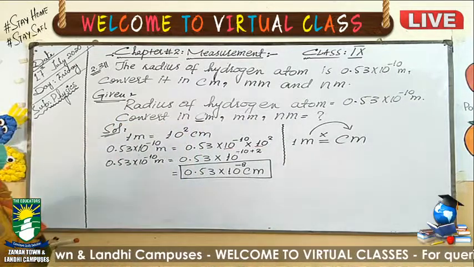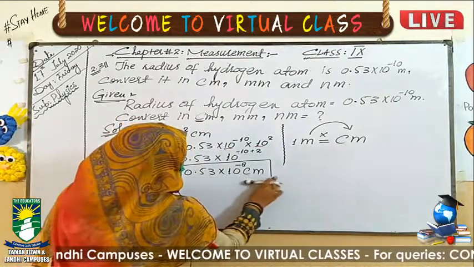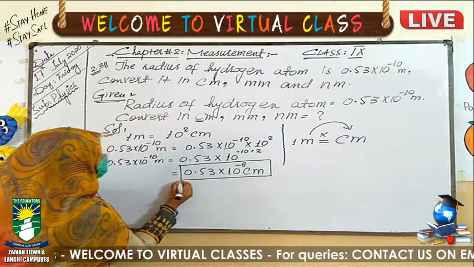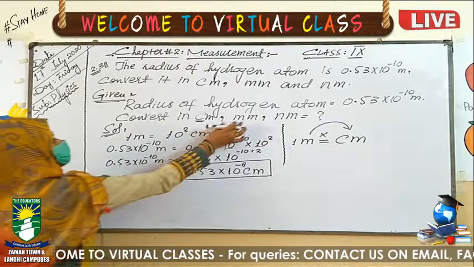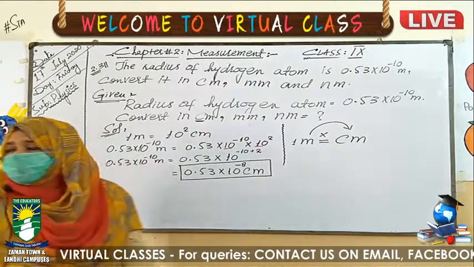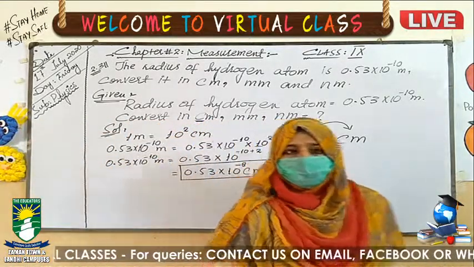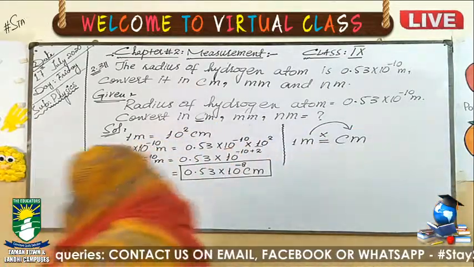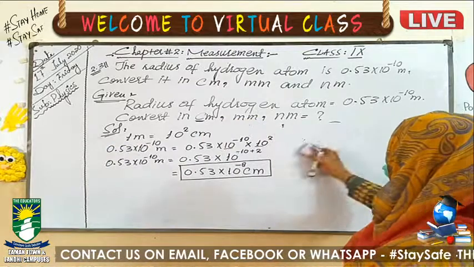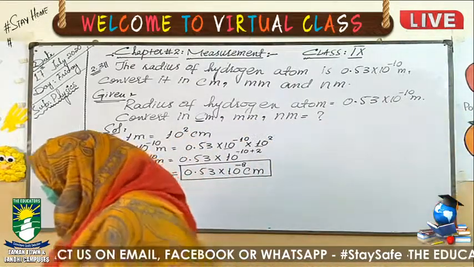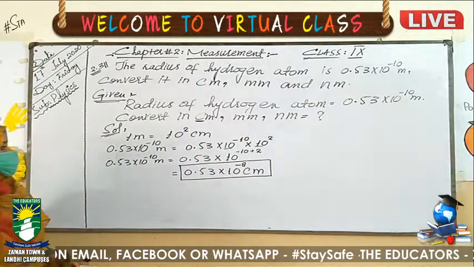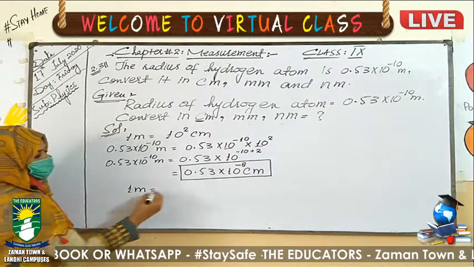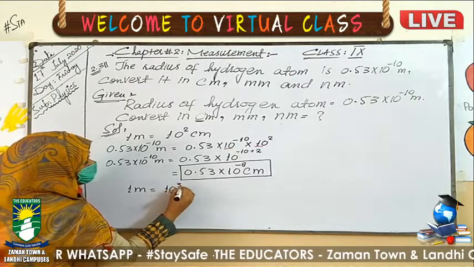Now we have the next conversion: we have to convert the meter into the millimeter. Millimeter is also a smaller unit than the meter. We have to convert from meter to millimeter. For that purpose, you will first write down the standard, that is 1 meter is equal to 10 exponent 3 millimeter.